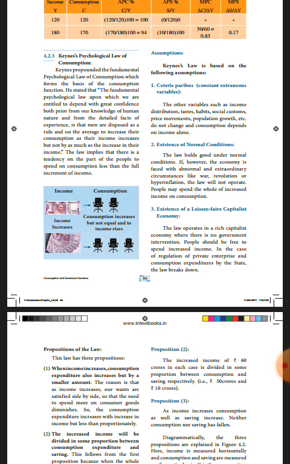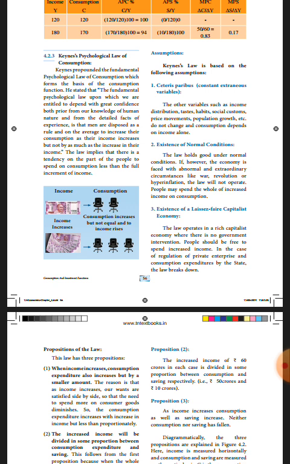This law will not operate. People will spend this whole increase in income on consumption. Next is the existence of a laissez-faire capitalist economy. Laissez-faire means minimum intervention by the government. This law operates in a rich capitalist economy where there is no government intervention. People should be free to spend their increased income. This is Keynes' psychological law of consumption.